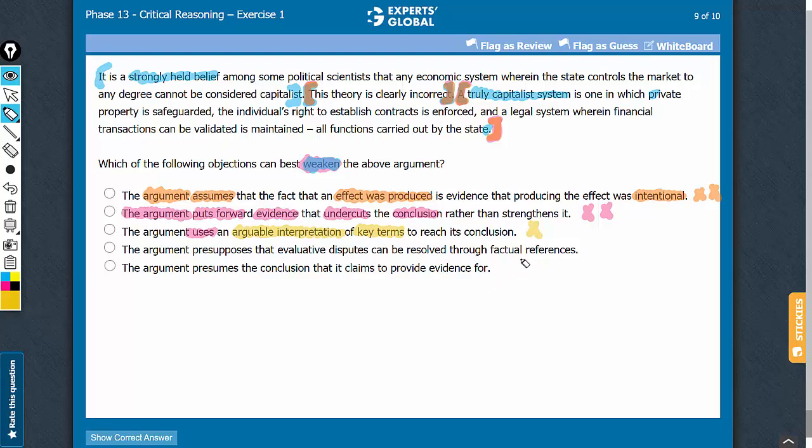Look at answer choice D now. The argument does not provide any factual references and makes no references of any factual references. So, presupposing that evaluative disputes can be resolved through factual references is not a problem with the argument here. In fact, the argument does not talk anything on the lines of evaluative disputes either. The argument simply discards the theory and comes up with its own conclusion. And therefore, these key terms here, evaluative disputes and factual references, can help you in eliminating answer choice D.